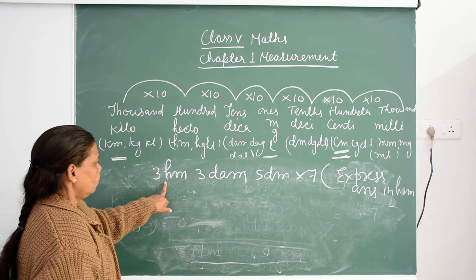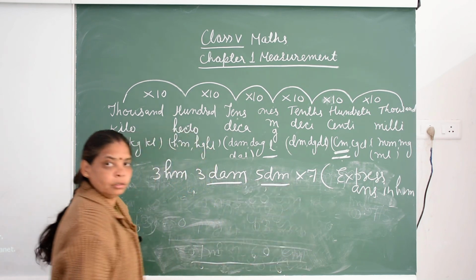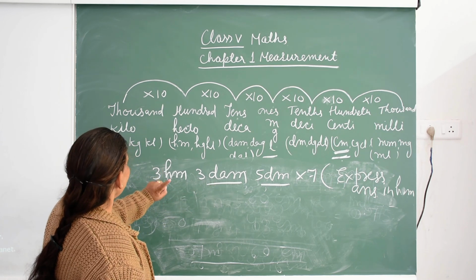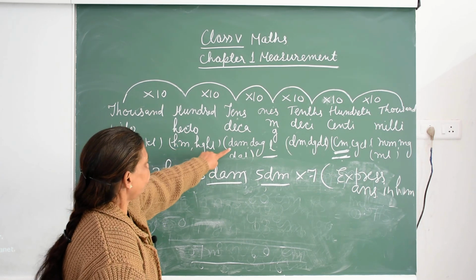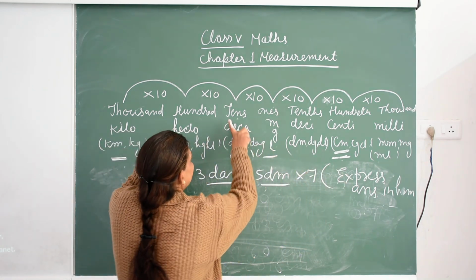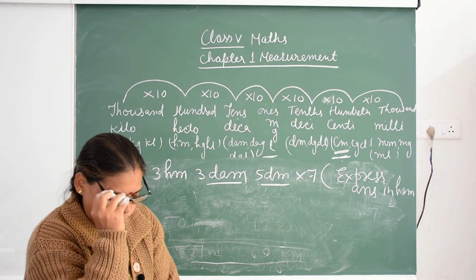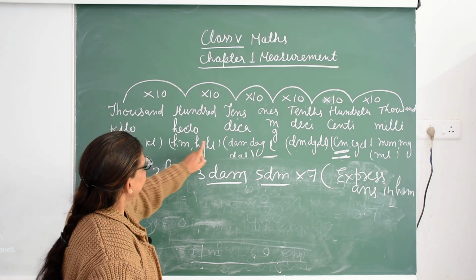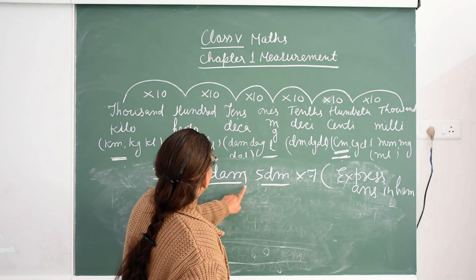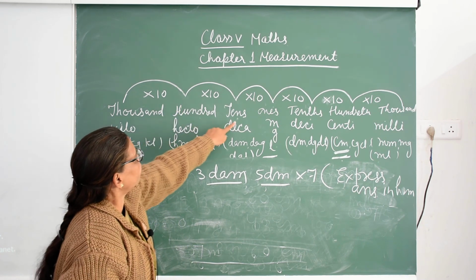So 3 is already in hectometer. So first you change this decameter and decimeter into hectometer. So how you change? Decameter. Where is decameter here? We change the decameter to the hectometer.